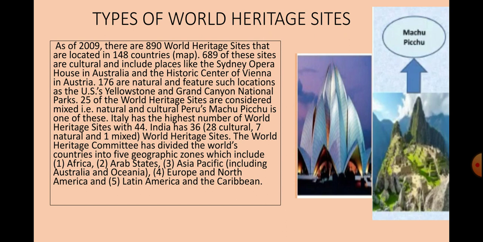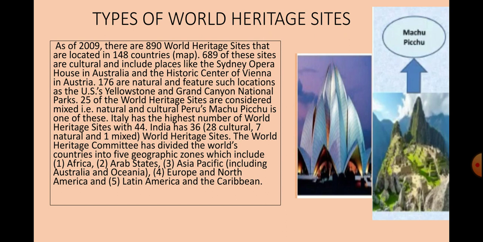Again, the 25 World Heritage Sites considered mixed are, for example, both natural and cultural. Peru's Machu Picchu is one of these. That means Machu Picchu is a natural site, and it has importance from the cultural point of view also.